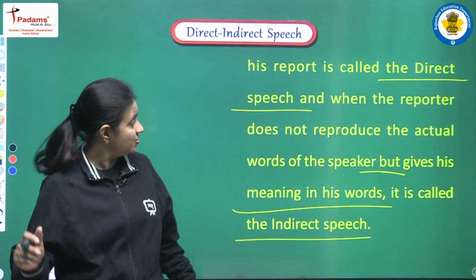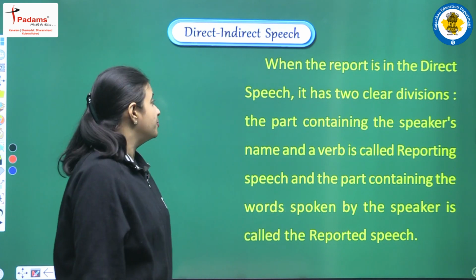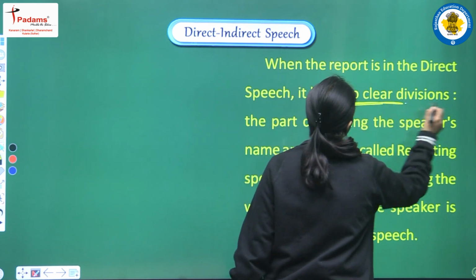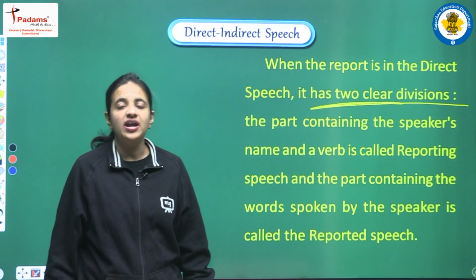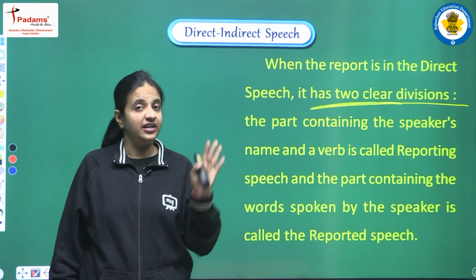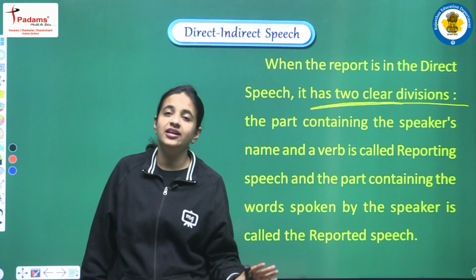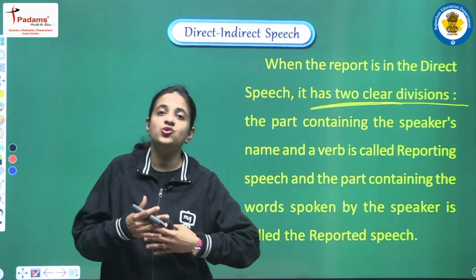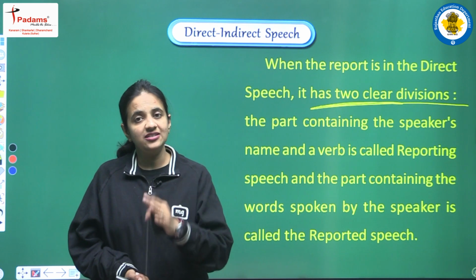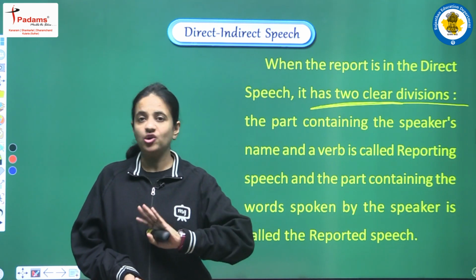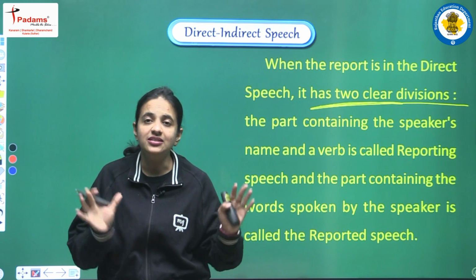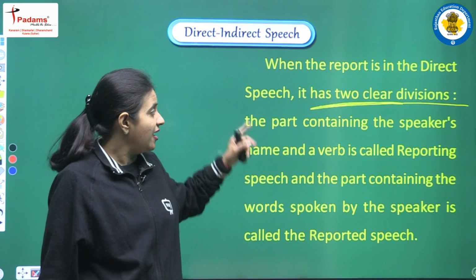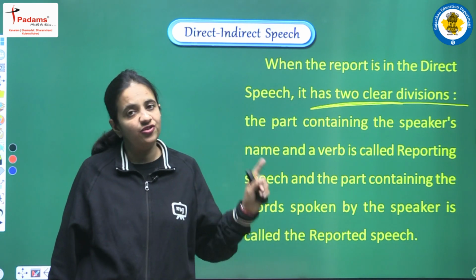Right, now next, moving on, let's see. When the report is in direct speech, at that time we have two clear divisions. So now we are talking about direct speech in a detailed manner. Till now it is clear that direct speech means when the speaker uses the exact words and does not make any kind of changes. And now we have a sentence with the structure of direct speech, so we are going to do a proper analysis of it.